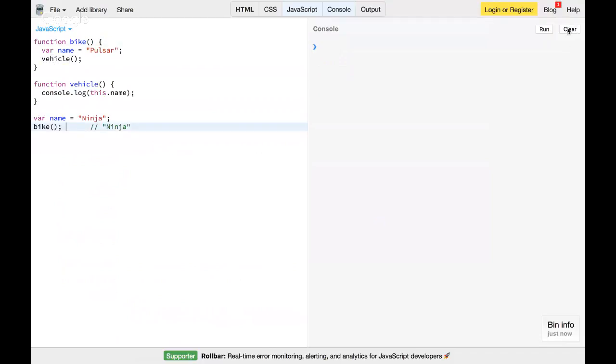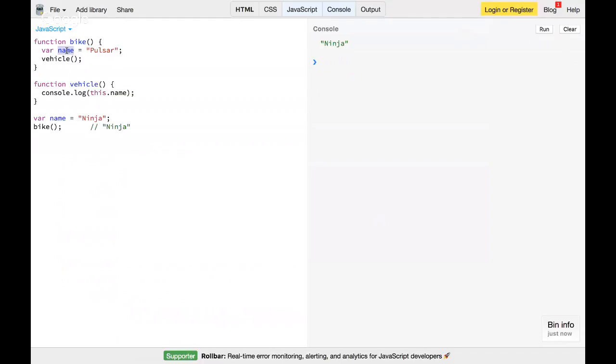So when I run this program, it actually prints ninja, the global name variable, not the local name variable. You might be thinking, okay, vehicle has been called from inside the bike function, so when vehicle prints this dot name, ideally it has to take the context of bike.